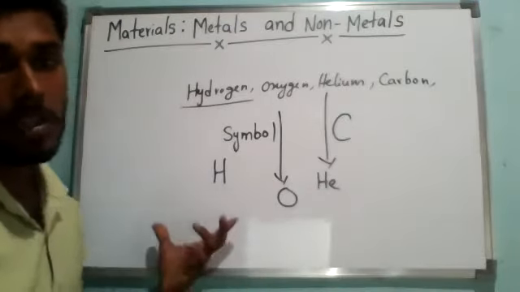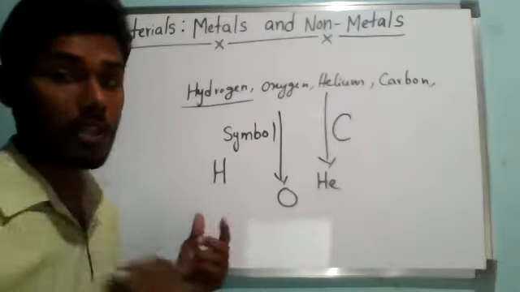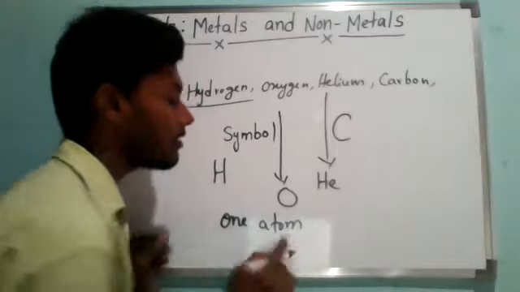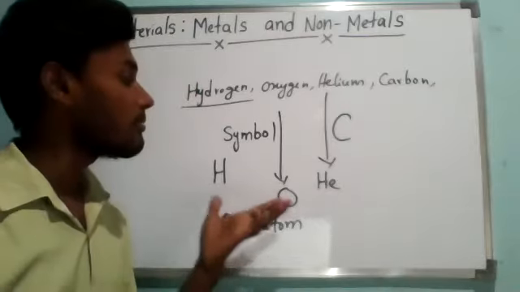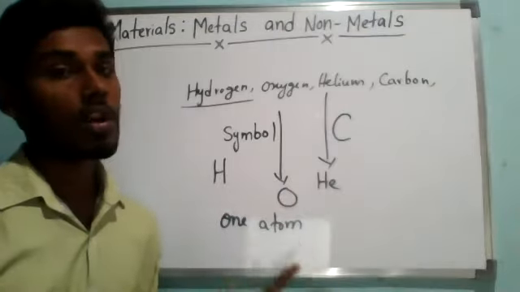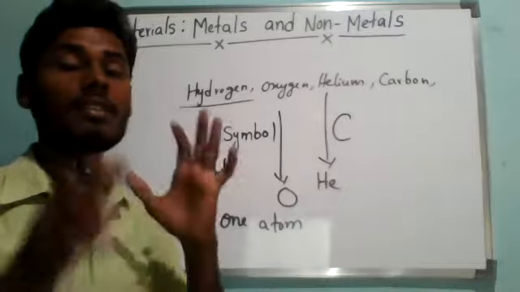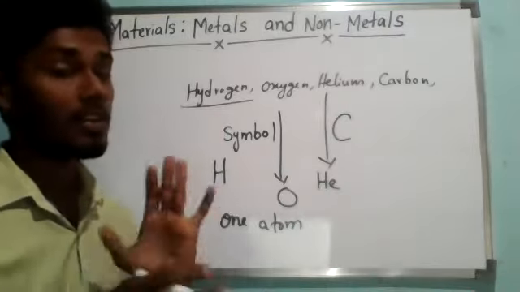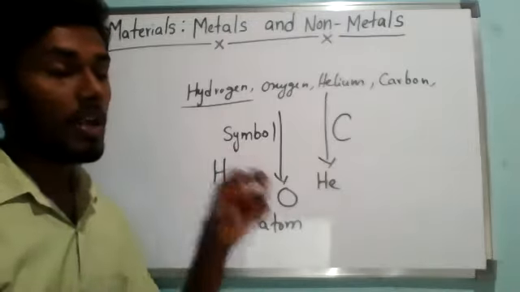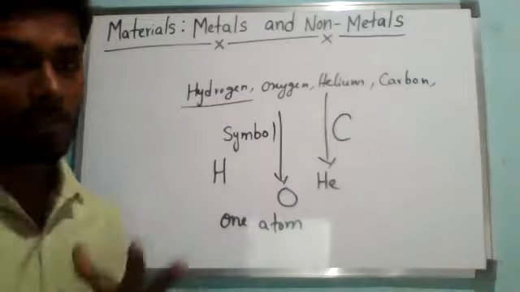If you observe carefully, the symbol of an element also represents only one atom of that element. One atom, not more than one. You remember, always the symbol of an element represents only one atom of that element. We will discuss the symbols of elements in detail in higher classes. You don't need to worry. In class 9th, we will study how a symbol comes and from which language it has been taken. Now it is not even required.